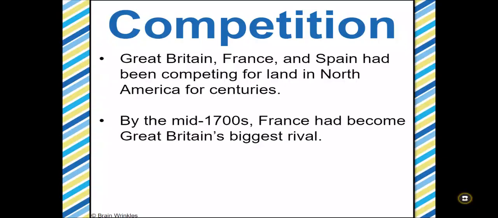Now, I also remember during this time, other European countries were competing for areas in North America as well. So not just Great Britain, but we had France and Spain. All these countries were competing for land. France specifically was Great Britain's biggest rival. So remember, Georgia was a Great Britain territory.